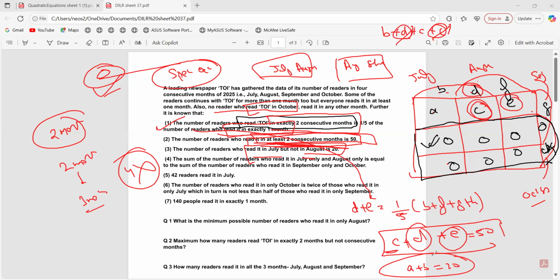This is clear. Now, the fourth one. The sum of the number of readers who read it in July only and August only is equal to the sum of the readers who read in September only and October only. Can you tell how we will write this in equation?